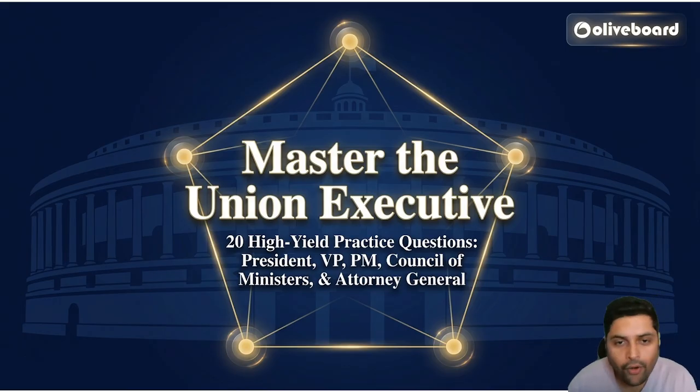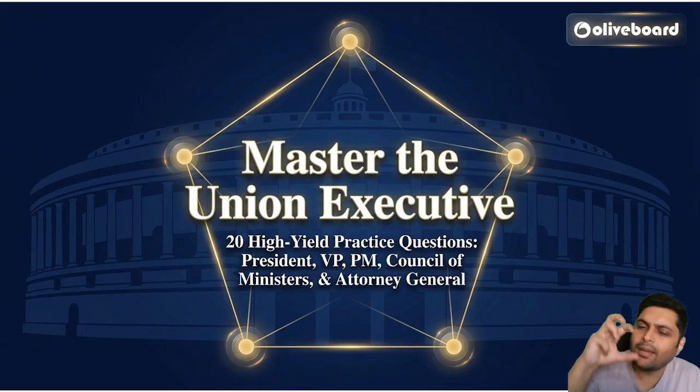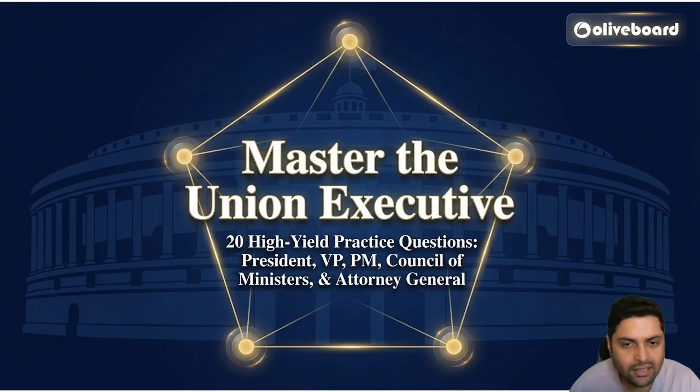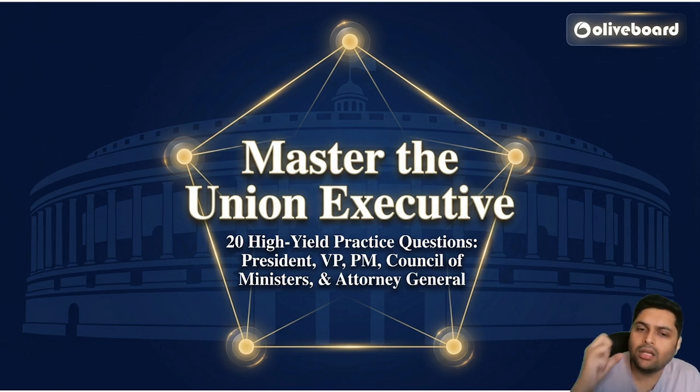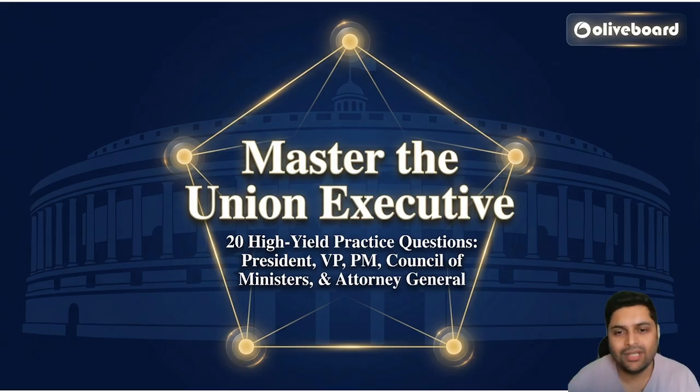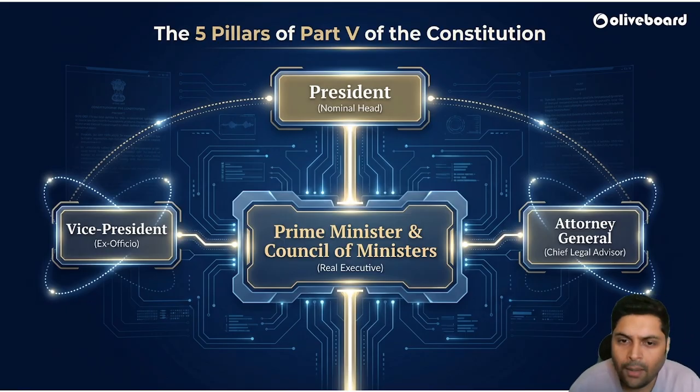Here is the Oliveboard team for you, coming up with all the important topics to be covered for various exams like SSC, RRB, etc. And we are coming with practice questions for all of them. In the last video, we did the Union Executive. Today, we'll be doing some practice questions on them. So we learned that the pillars of the Union Executive are the President, the Vice President, Prime Minister, Council of Ministers, and Attorney General.